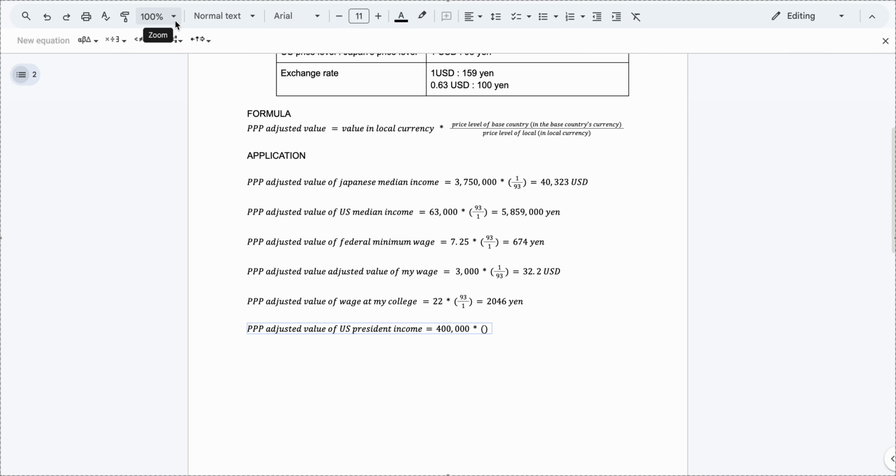We want to understand how much the US president is earning as a Japanese. We are Japanese, and we want to understand how much they're earning.